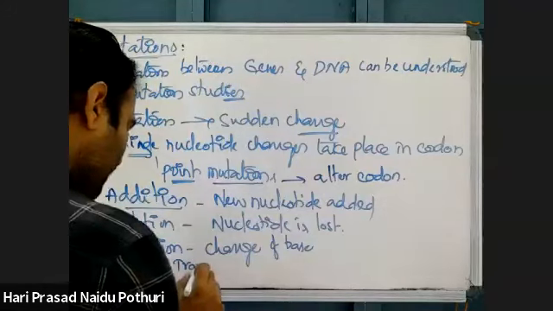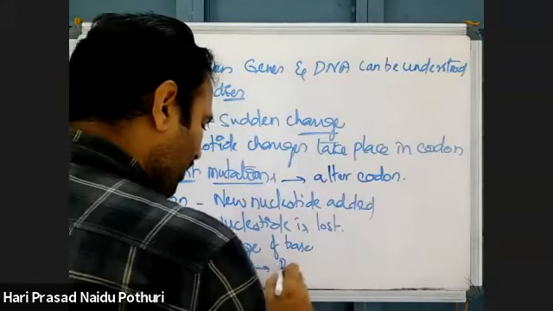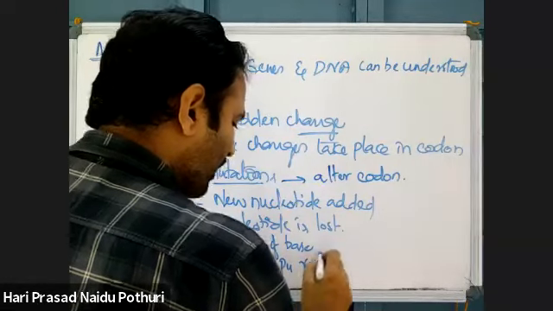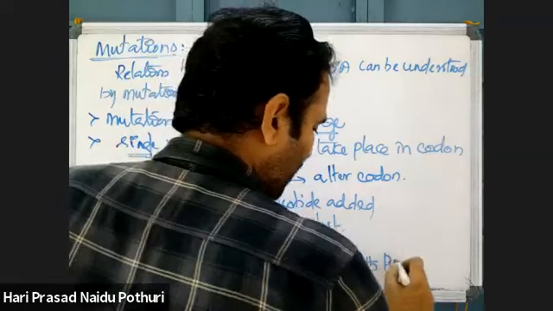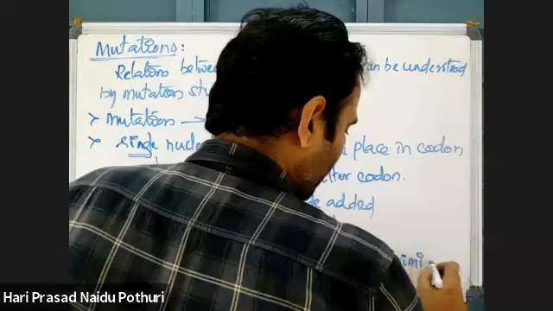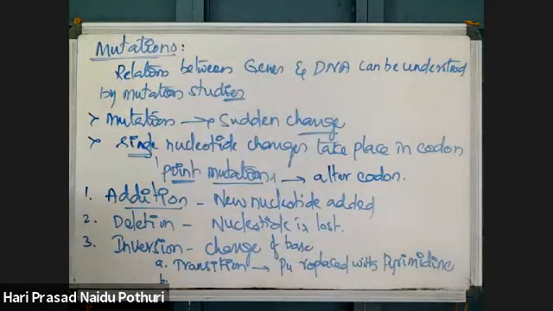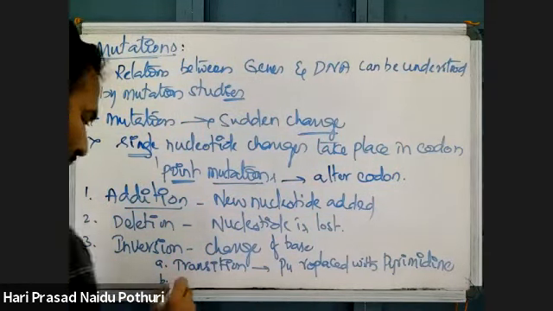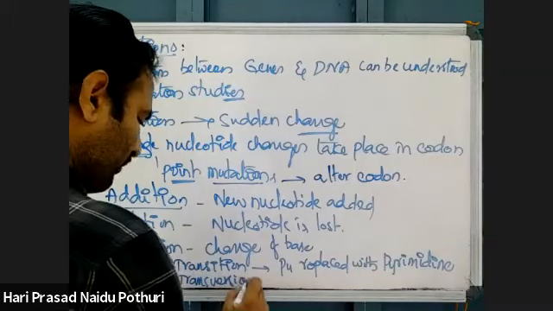One is transition. I will explain one by one. Wait. Purine replaced with pyrimidine, that is transversion. Sorry.